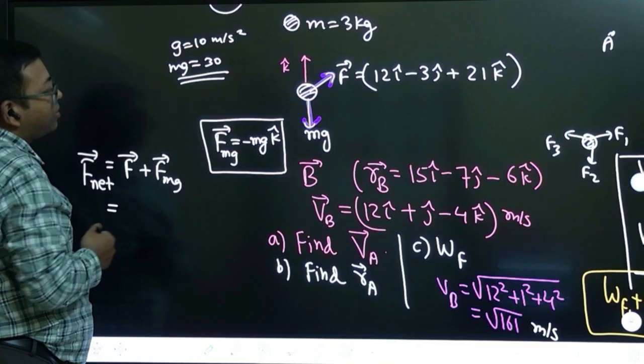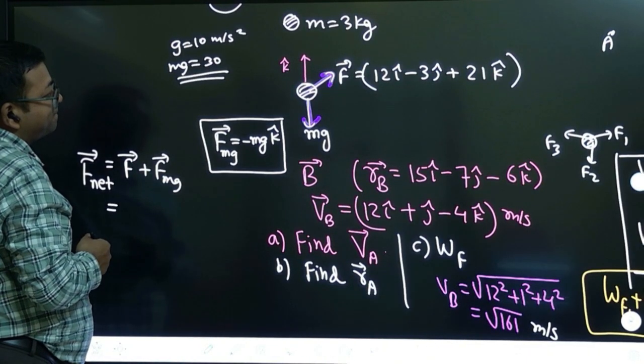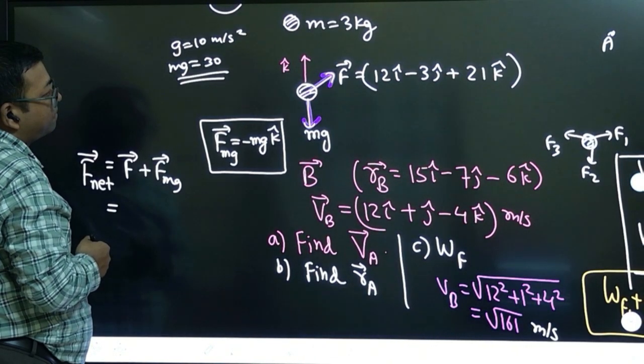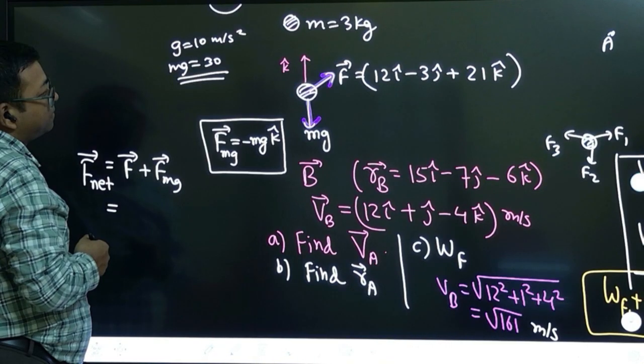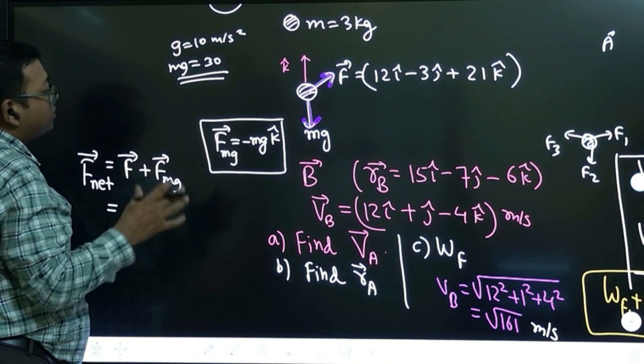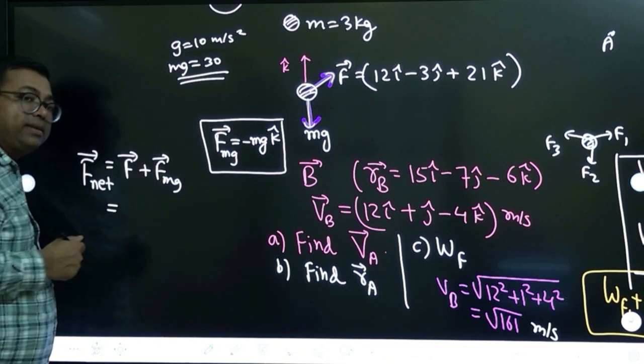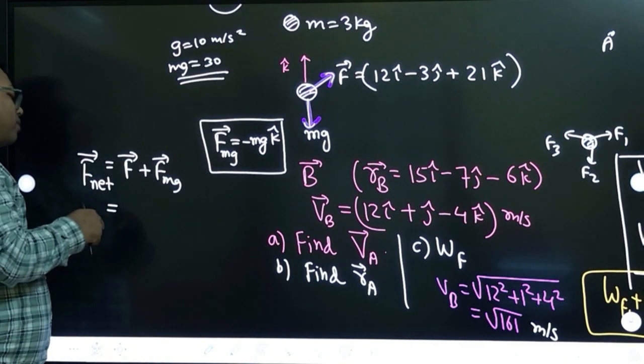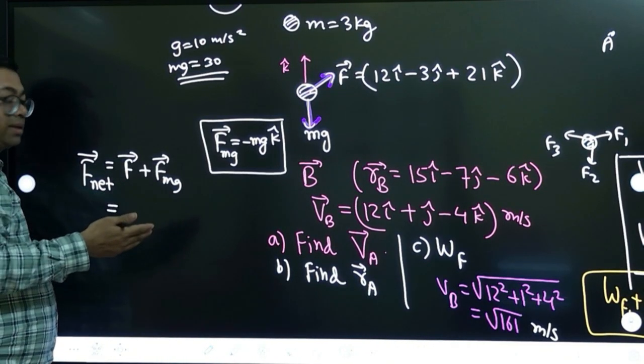Which direction you want to resolve? No, no. See, to resolve, you should know the direction of acceleration. We do not know the direction of acceleration. That is why we will calculate net force is equal to mass into acceleration.